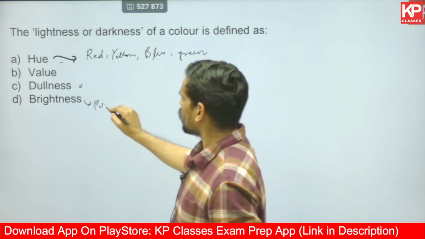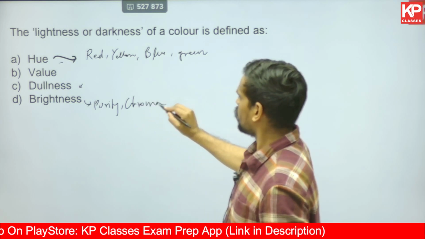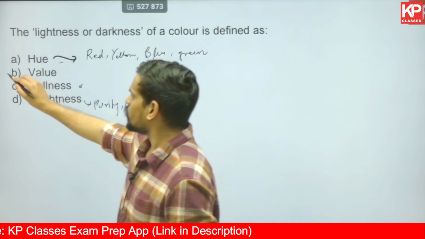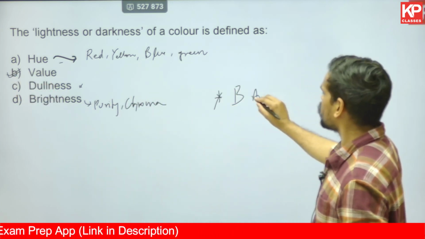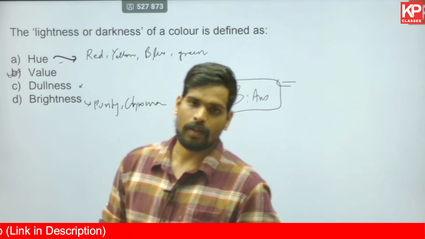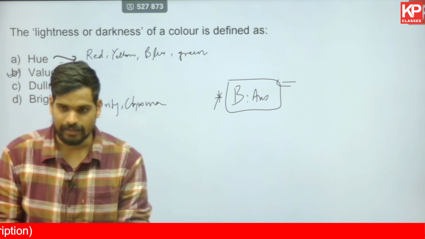Brightness talks about purity, also called chroma, which is not a correct description of lightness or darkness. Value is the correct option, because value of a color is something you need to study. It is based on color theory. If you have attended our lectures, I'm sure you know this. In the color theory subject, we have covered all these parameters in detail.